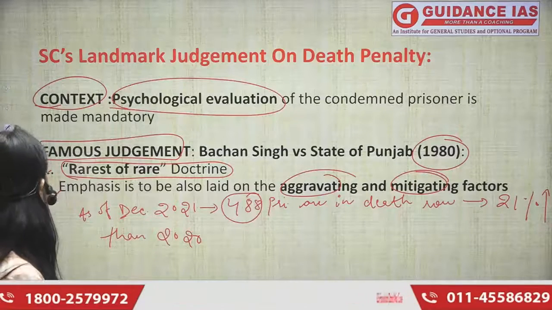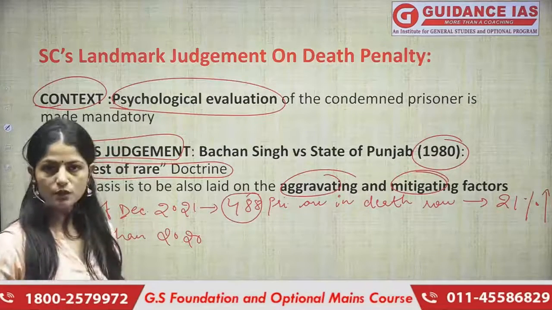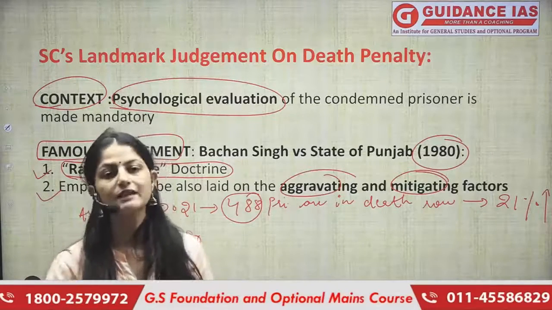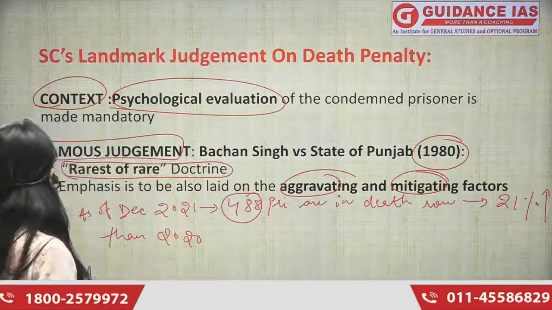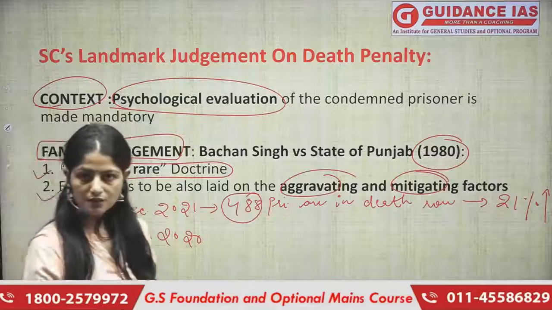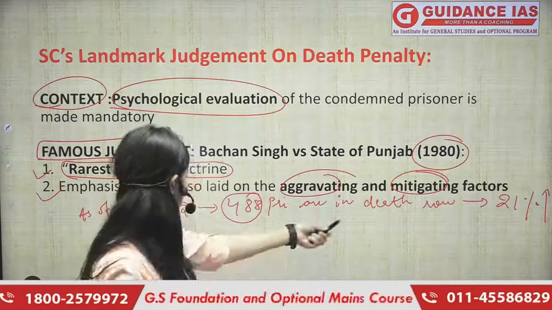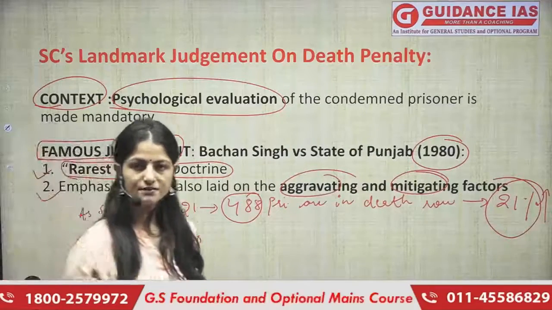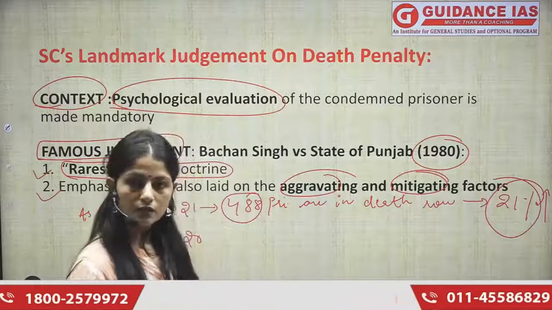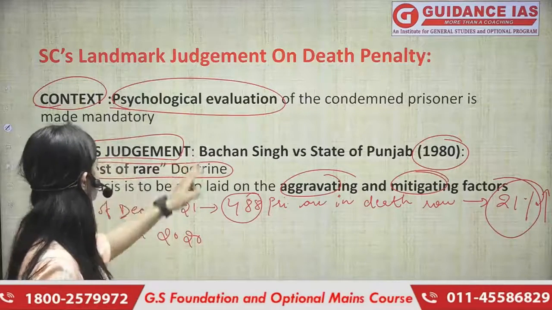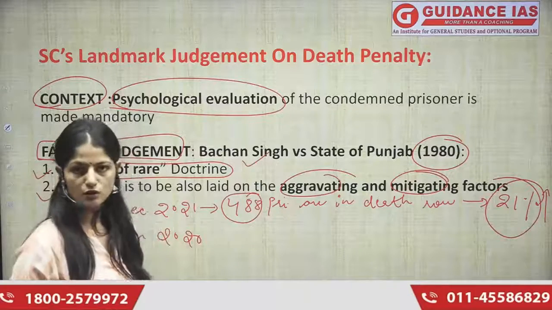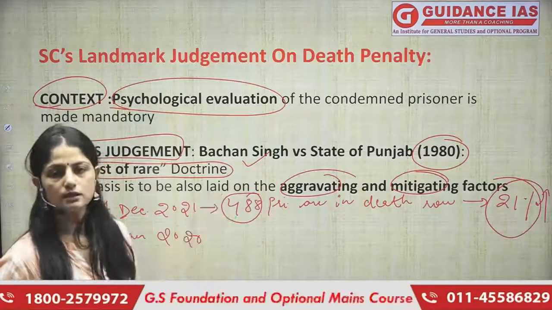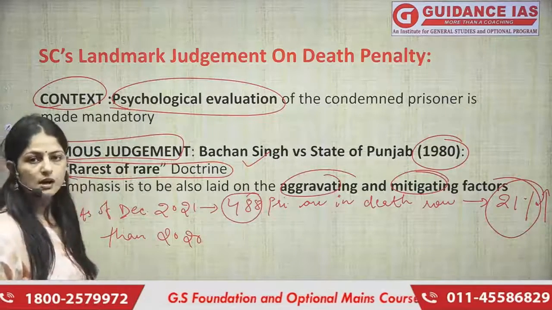Let me summarize this entire topic. Recently, the Supreme Court has given this judgment on the death penalty, which says that psychological evaluation should be done before coming to the conclusion of giving the death penalty to the criminal, right? Because a lot of people are there on death row. I have just told you this figure, which has increased to 21%. And I've also told you what are those factors which should be considered before giving a punishment to the criminal. And we have also discussed this very famous case, which you can quote in your mains examination whenever a question is asked about the death penalty. Bachan Singh, you can always write its name in your mains examination, and the rarest of rare doctrine.